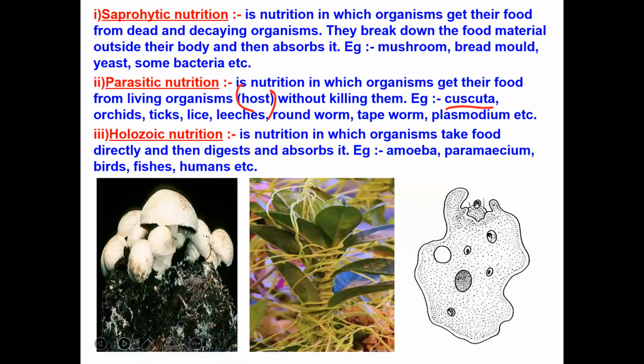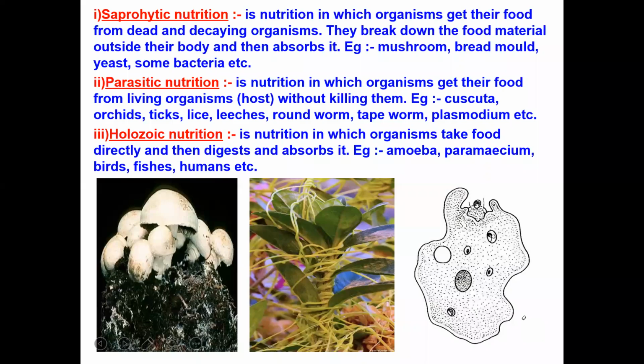This is a Cuscuta. This is Cuscuta, what you are observing, no? This one. So this is winded up around some plant.